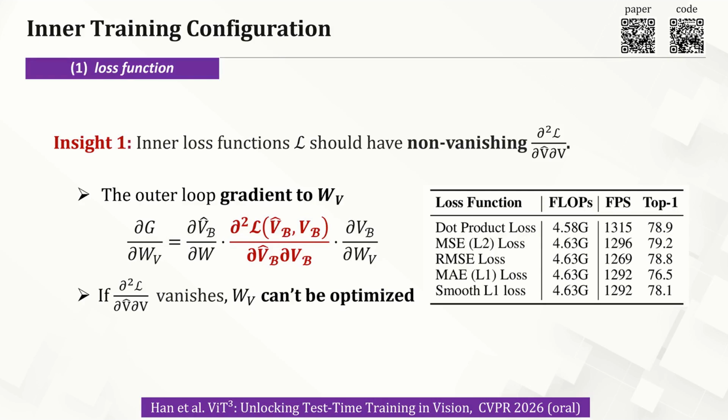Let's start with inner training. The first point, the inner training loss must have a non-vanishing second derivative. In TTT, we have to differentiate through the inner training steps to optimize the value projection. If that second derivative vanishes, the value projection simply cannot be optimized. As you can see in our results, L1 loss yields the worst accuracy for exactly this reason. Smooth L1 also struggles in certain regions. But other losses without this issue easily hit around 79% accuracy.